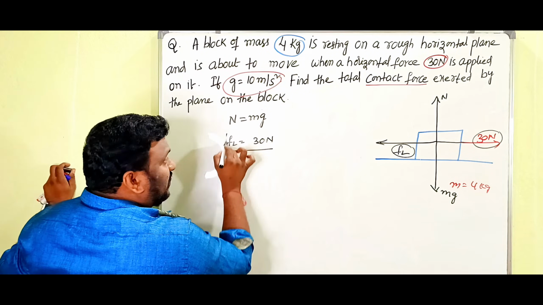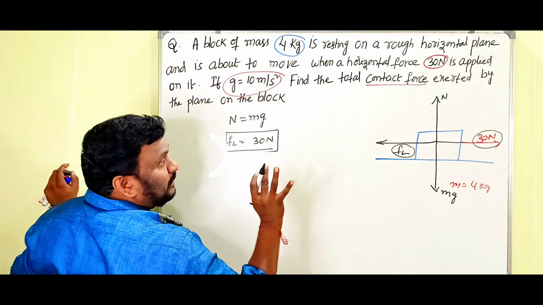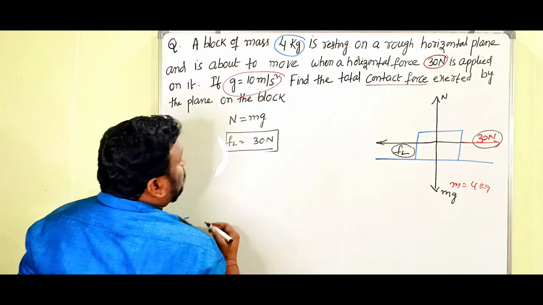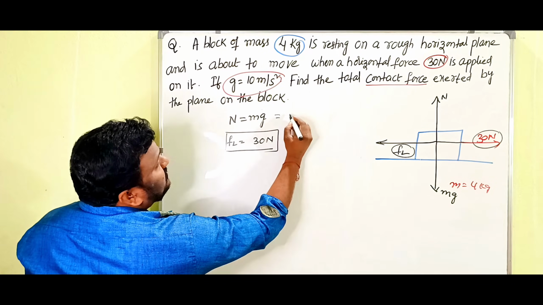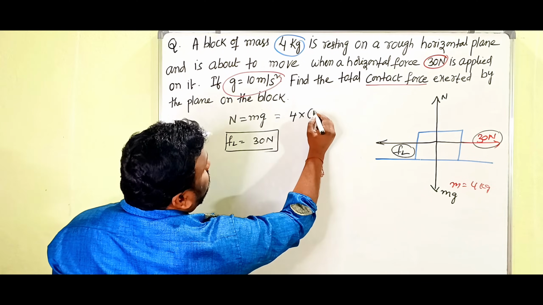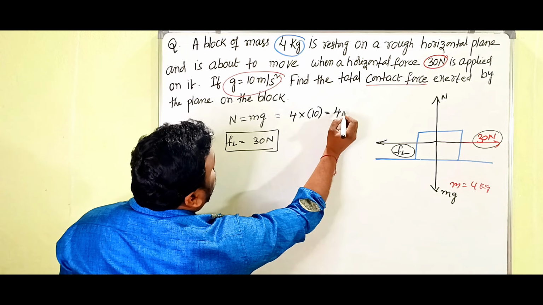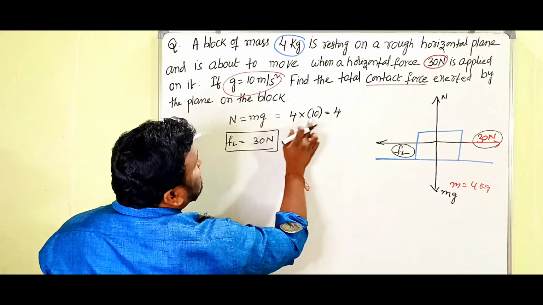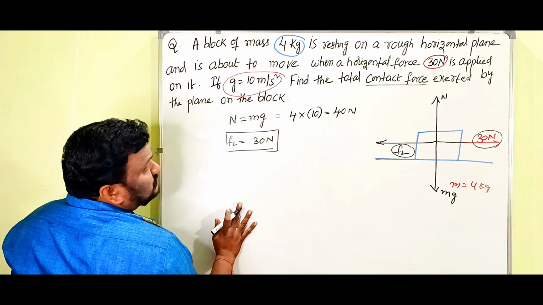If you write that, you get 2 marks. Now there are different types of solutions for this, let us see what they are. So here, N is equal to mg, and what was given? m is 4 kg and g is 10. Now what do we get? 40 newtons. That is the normal force.